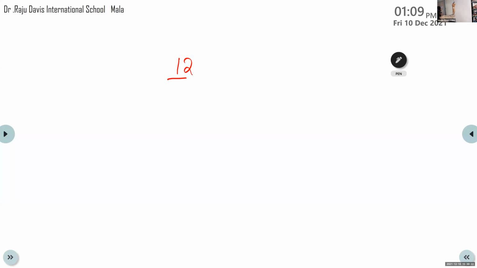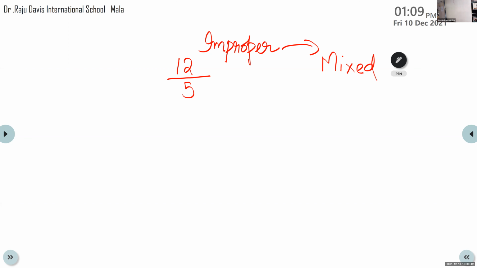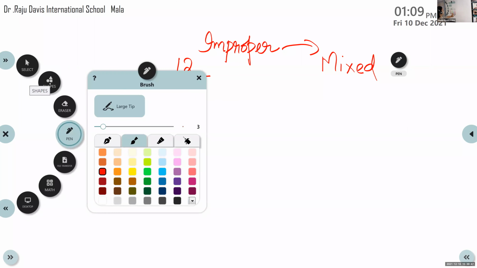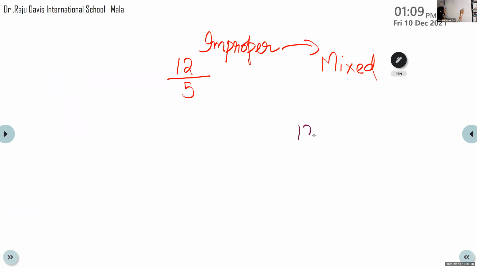12 divided by 5. This is an improper fraction. We have to convert it into mixed fraction. So what we have to do, children, tell me? We have to divide the numerator 12 by the denominator 5. Divide the numerator by the denominator.